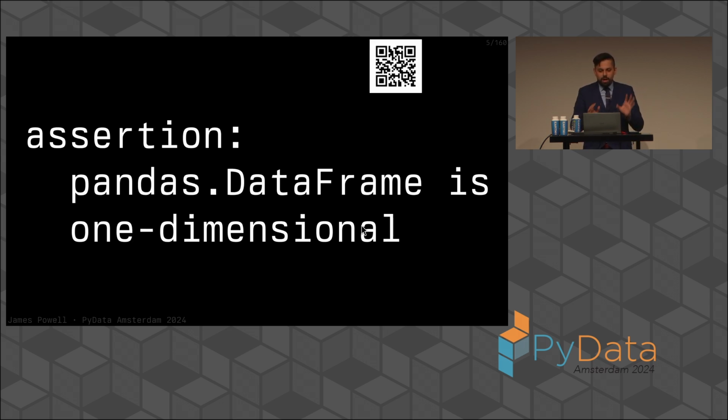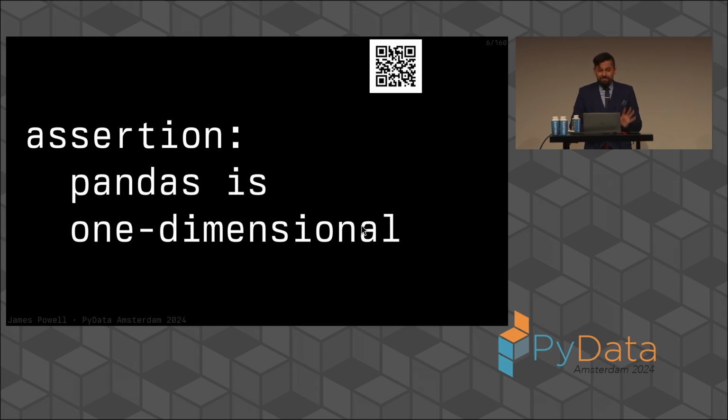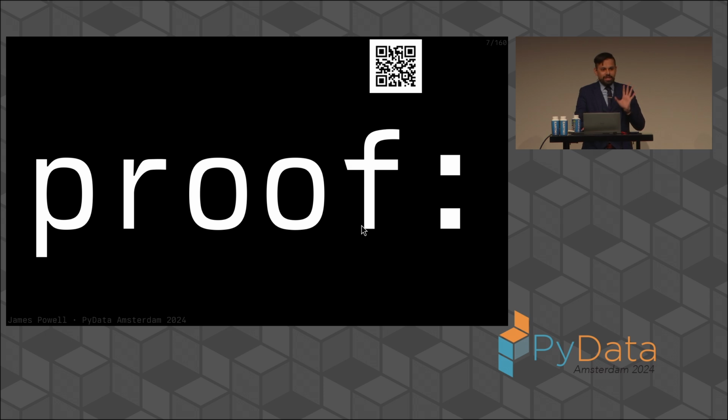Okay, here's my assertion. A pandas data frame is one-dimensional, even though the pandas docs say it's two-dimensional, and a lot of people talk about it as though it's two-dimensional. It's not. In fact, my assertion is that all of pandas is really just one-dimensional data, and there's no real dimensionality beyond one-dimensional data within pandas. This talk is my proof.